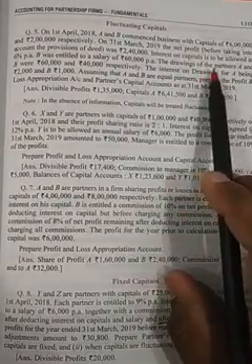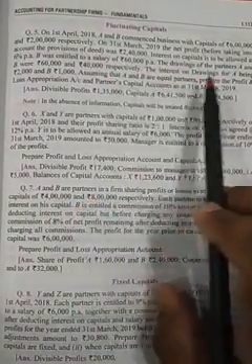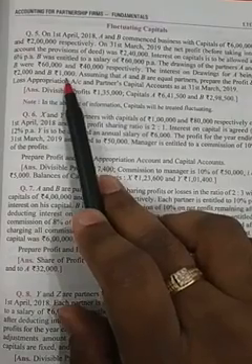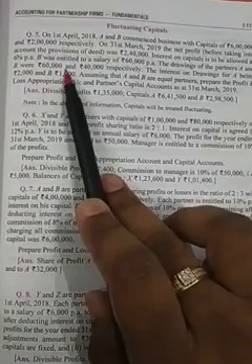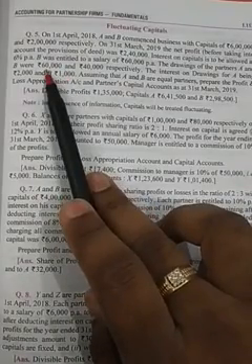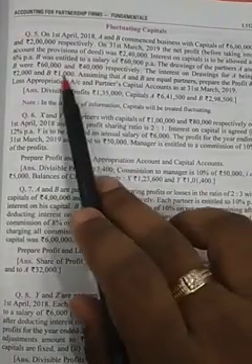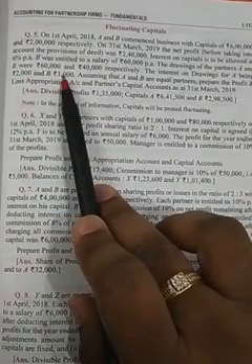Okay, the drawings of partners A and B are 60,000 and 40,000 respectively. The interest on drawings for A is rupees 2,000 and for B 1,000 respectively. It means the amount withdrawn by partner A is 60,000 and by partner B is 40,000, and on these amounts the concern is charging interest on drawings of 2,000 and 1,000 respectively.